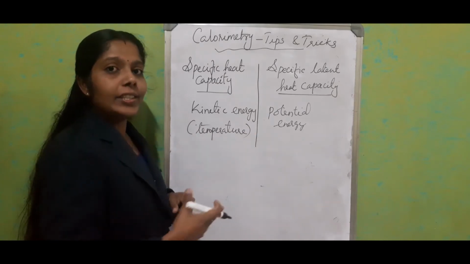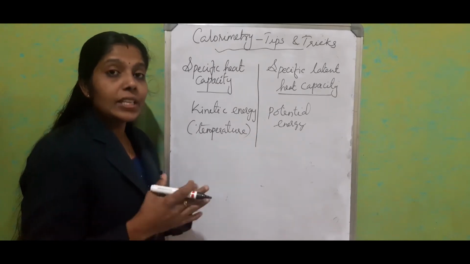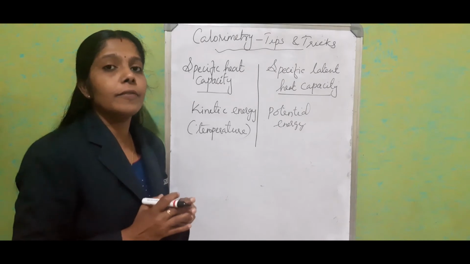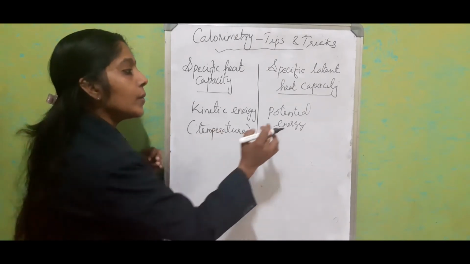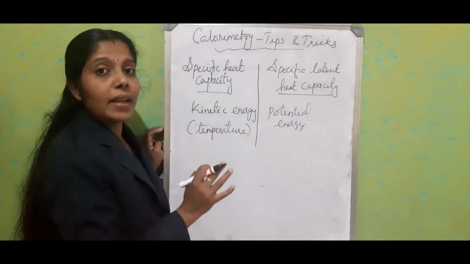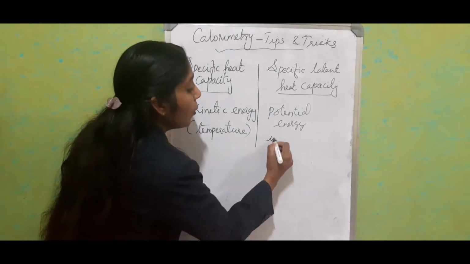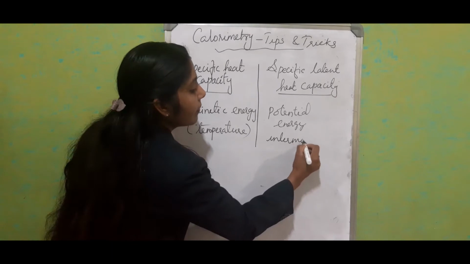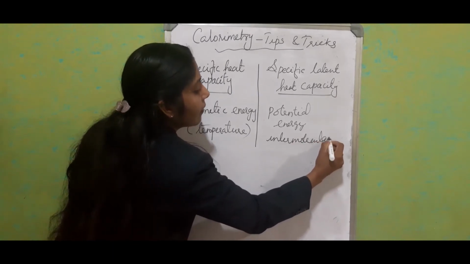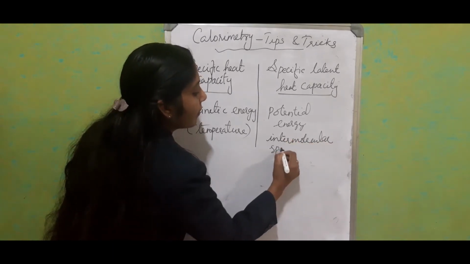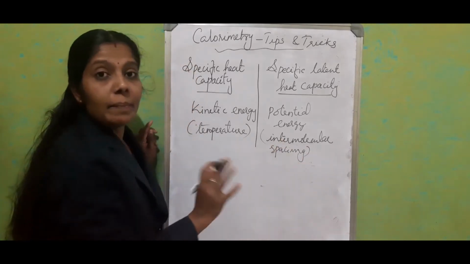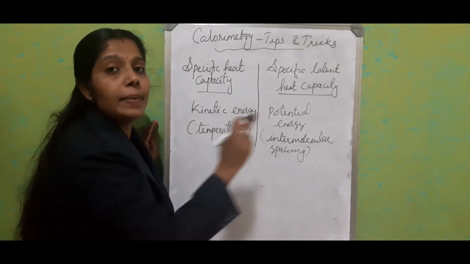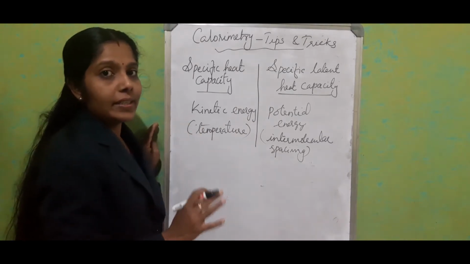And potential energy is due to the attractive force of molecules or spacing between the molecules. So this potential energy is only based on the intermolecular spacing. Here the temperature is not changing, it happens at constant temperature.